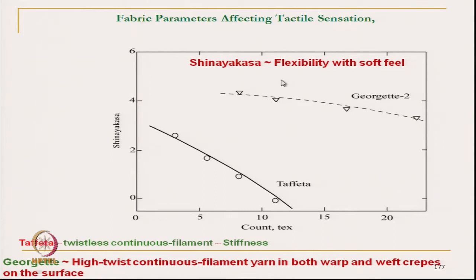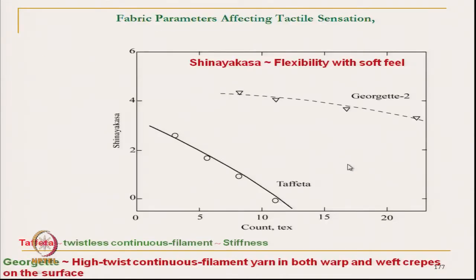Shinayakasa is flexibility with soft filling. Now, here you can see that if we increase the count of yarn, that means we are increasing the yarn diameter, so flexibility will be lost, and it is at a higher rate for twistless filament and a lower rate for highly twisted filament.